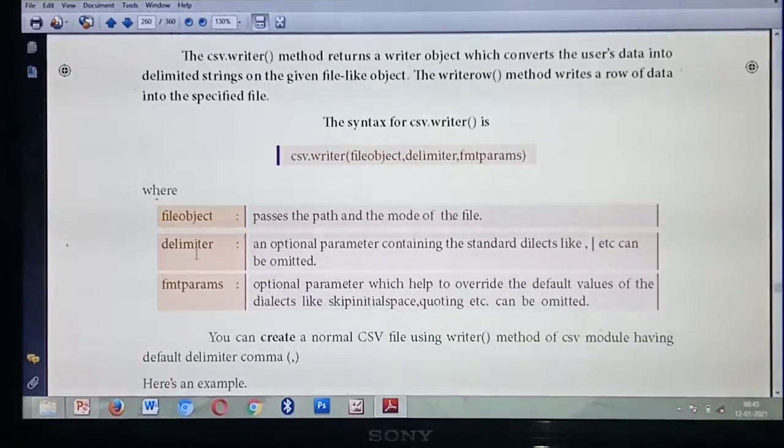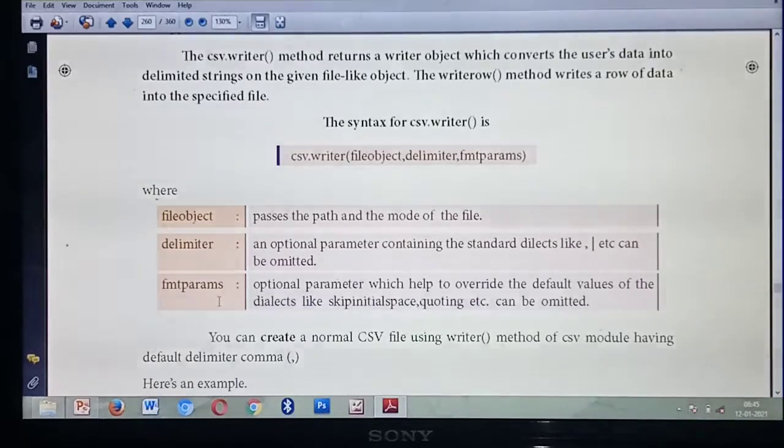Understood? Okay, so the next one is fmtparams. This is also an optional parameter. This is also not compulsory. If you need it you can give it, otherwise leave it. So what's the use of this optional parameter? You can skip some default values. What do you mean by default values? Sometimes unfortunately you are giving some spaces or tab spaces, commas.